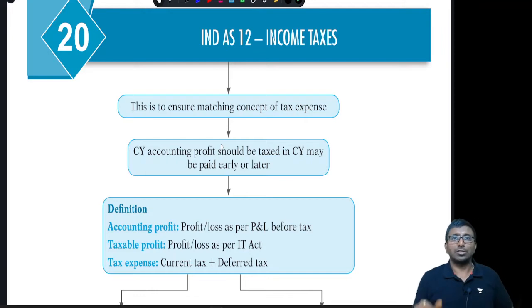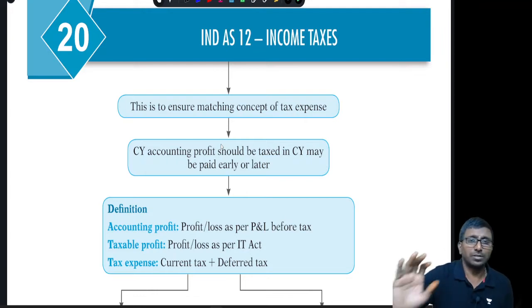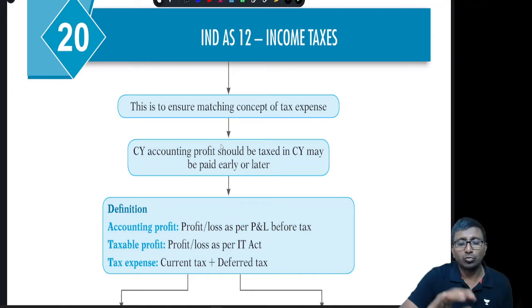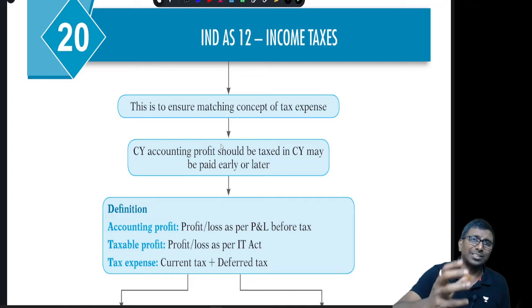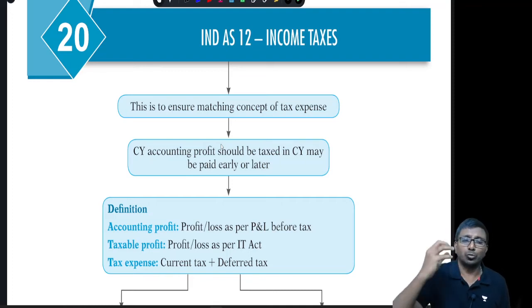Let us look at Ind AS 12, that is income taxes, a beautiful standard. In accounting standard 22 we must have followed the profit and loss approach, but here we will be following the balance sheet approach. We will not look at whether it is allowed for the purpose of tax or what is recognized in the profit and loss. No, we will see the balance sheet. Balance sheet assets and liabilities will be the basis. This is basically to ensure the matching concept. Matching concept in the sense current year income is supposed to be taxed in the current year. That is the basic concept.